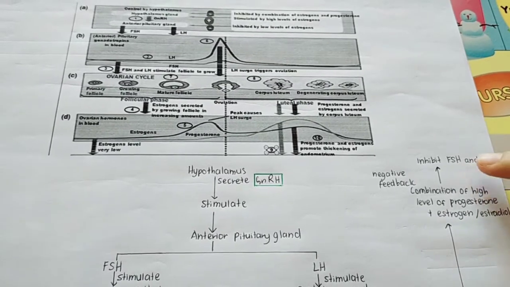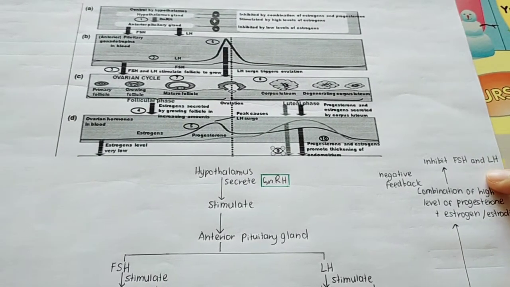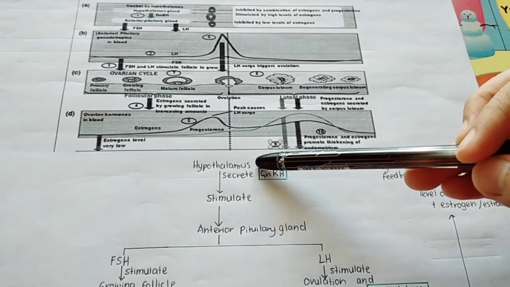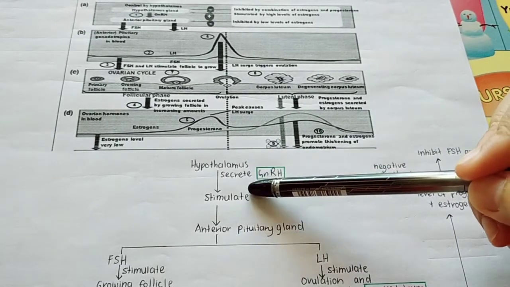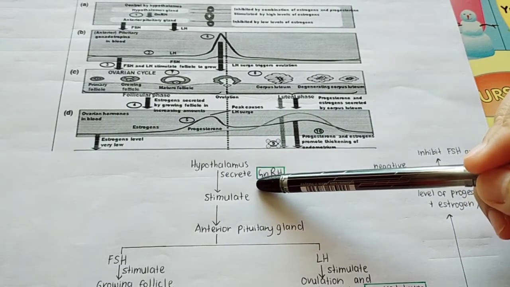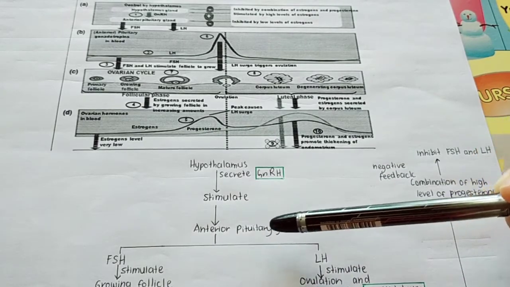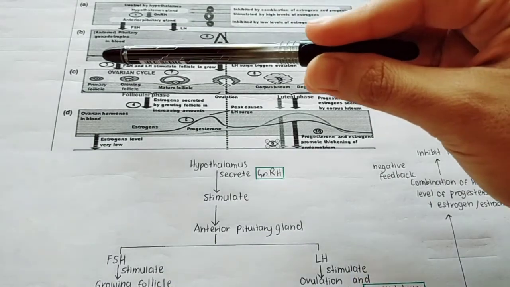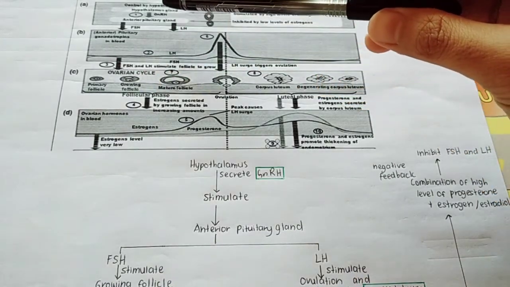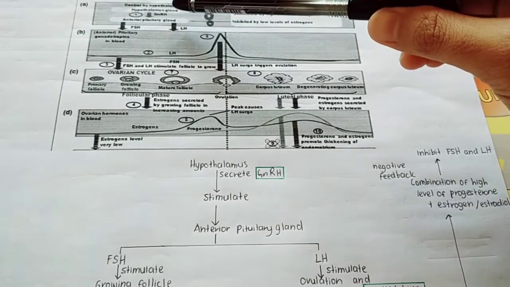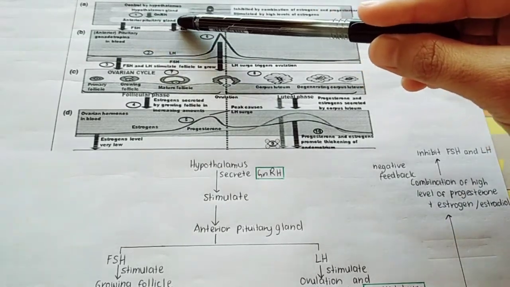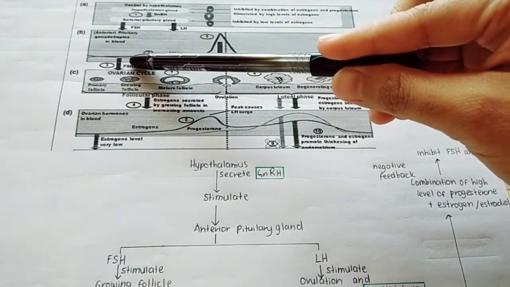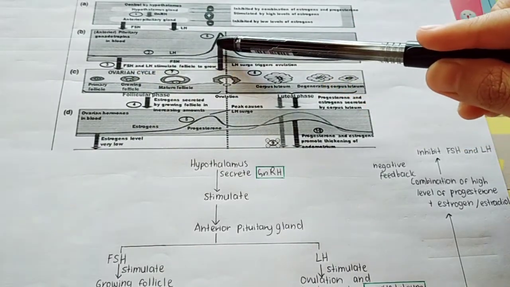Okay, so now we look at the overview of what happens during the ovarian cycle. Remember, the ovarian cycle begins with the hypothalamus. The hypothalamus will secrete GnRH, and then GnRH will stimulate the anterior pituitary gland to secrete FSH and also LH. So remember for this graph, bila sahaja hypothalamus secrete GnRH, GnRH will stimulate the anterior pituitary gland, which will secrete FSH and LH. Okay, so this is FSH and this one is LH.